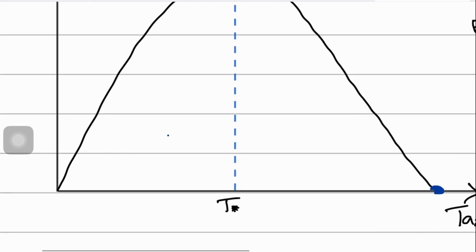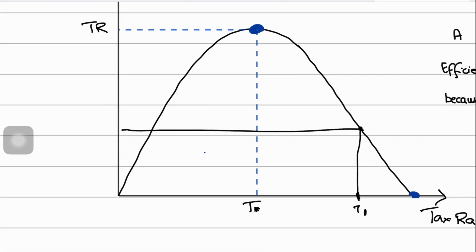If your tax rates are already too high, so let's say your tax rates are somewhere over here, T1, which means that your tax revenue is somewhere over here, TR1.